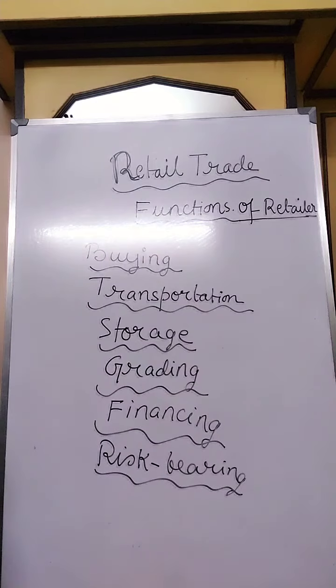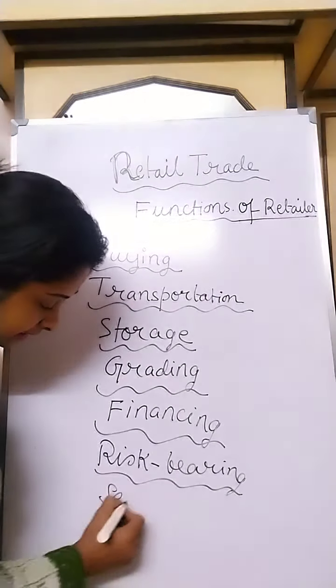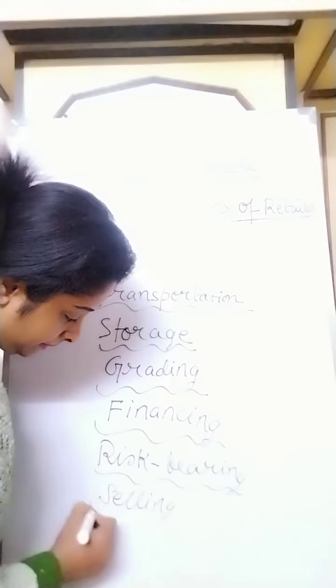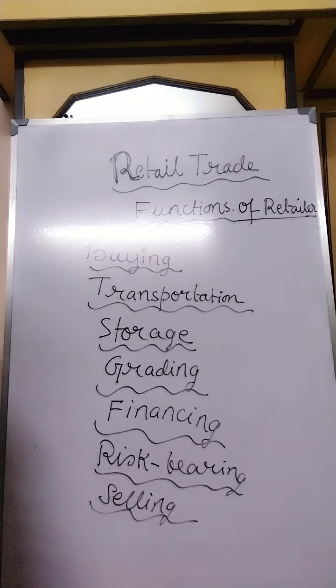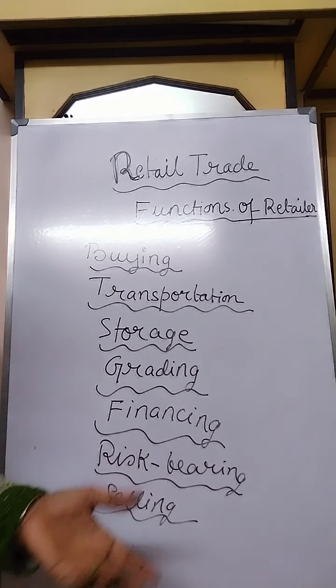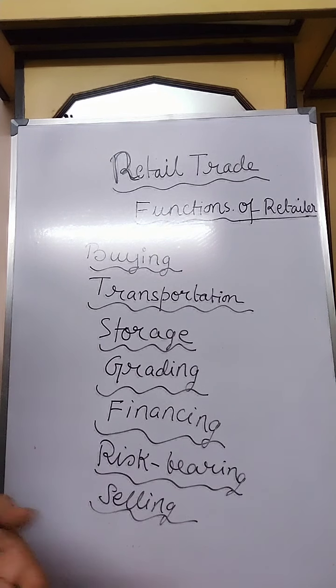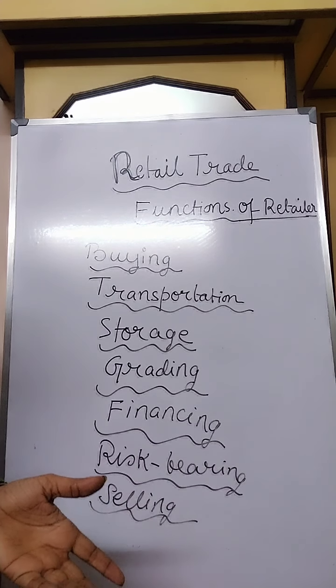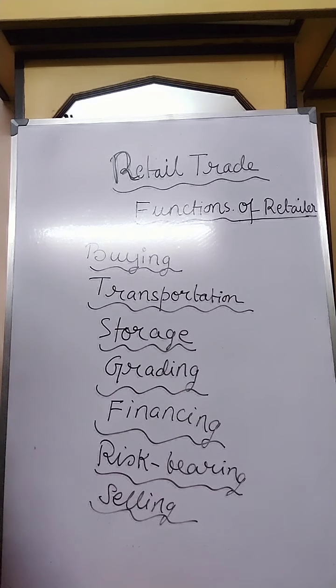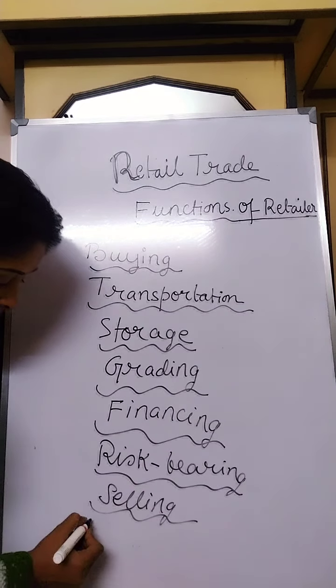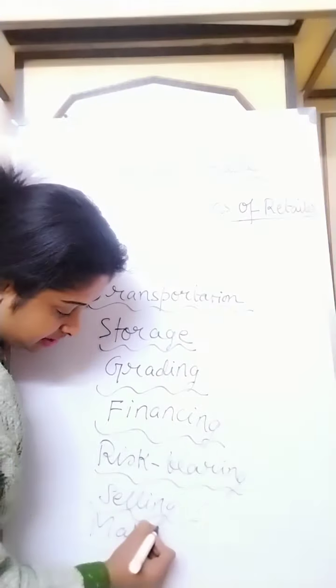Next function is selling. What does selling mean? A retailer sells goods to a large number of customers according to their requirements. He conducts advertising and sales promotion campaigns to create demand and attract customers. He displays the goods for sale. Full demonstration and trial run of the product is given in the case of consumer durables also. So selling is another important function.